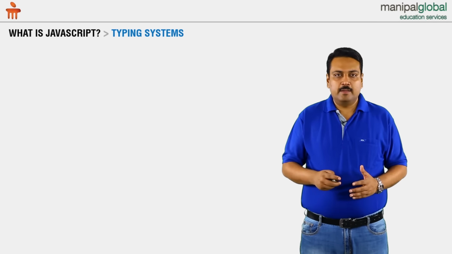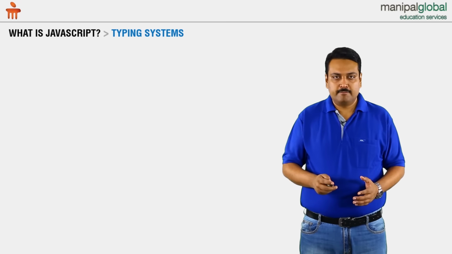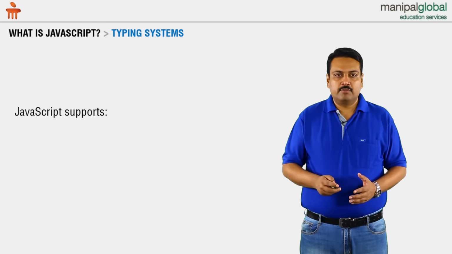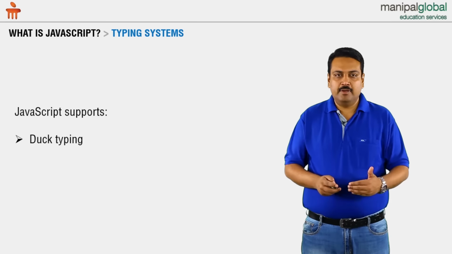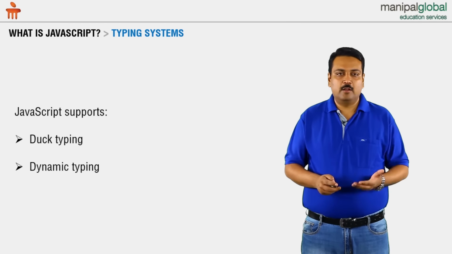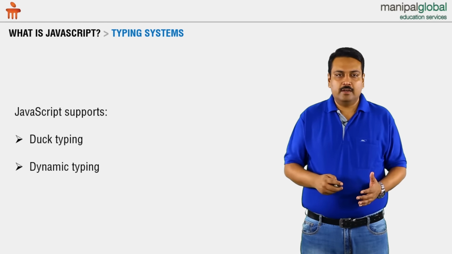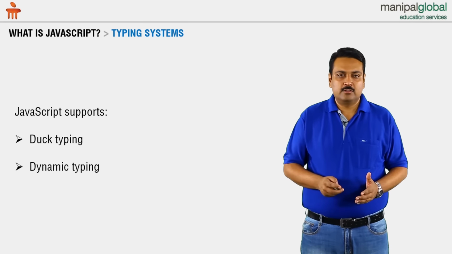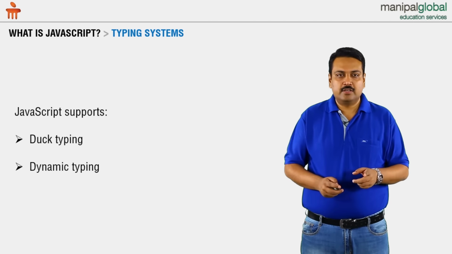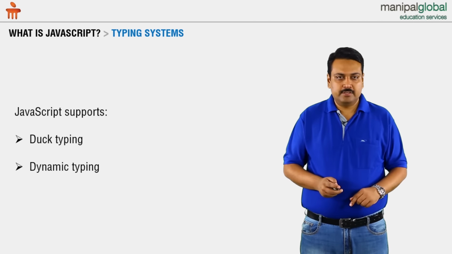Now let's learn about the typing systems that JavaScript supports. JavaScript has support for two kinds of typing. The first kind is duck typing, and the second one is dynamic typing. In a way, duck typing is an offshoot of dynamic typing. Dynamic typing, as we understand, is a typing system where when we create a variable, the variable type is not identified. The variable type is established based upon the value that we pass.